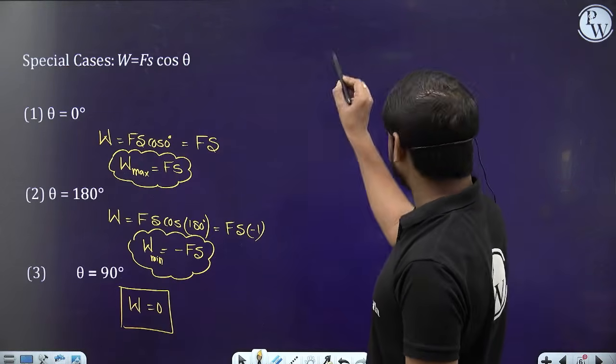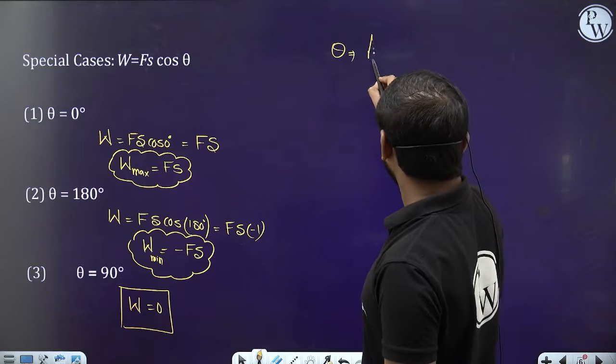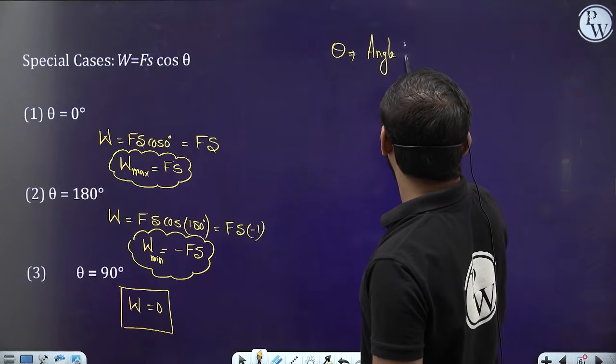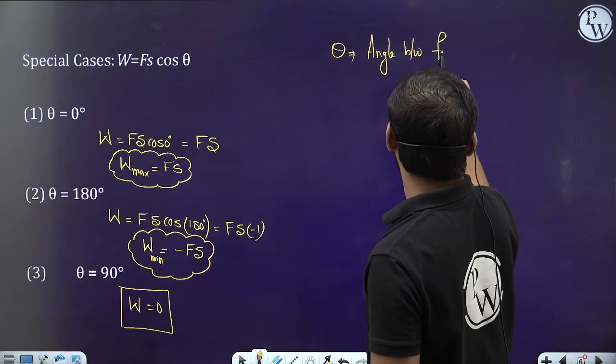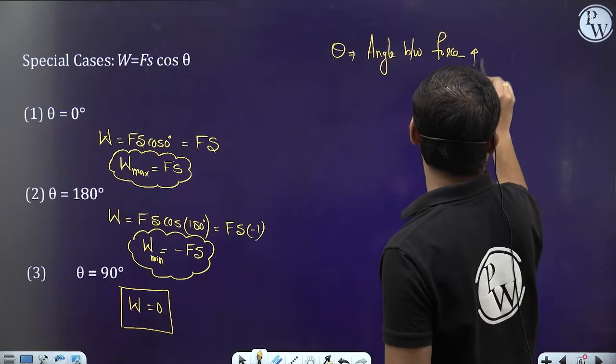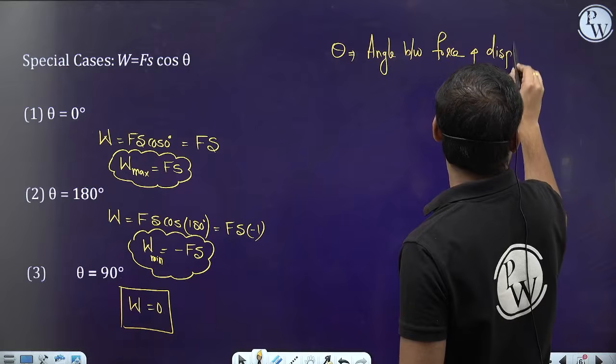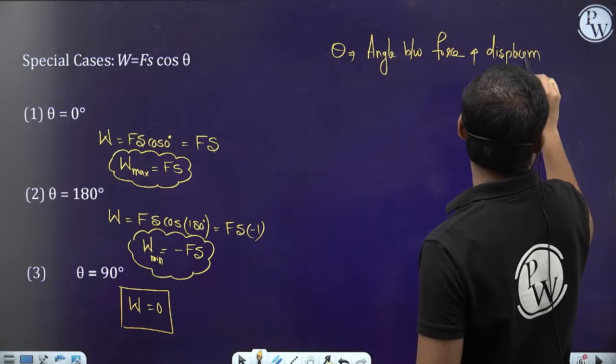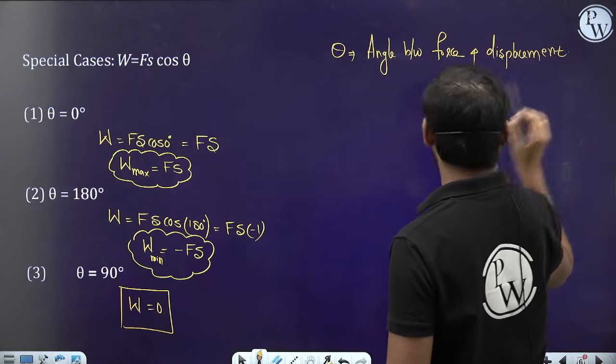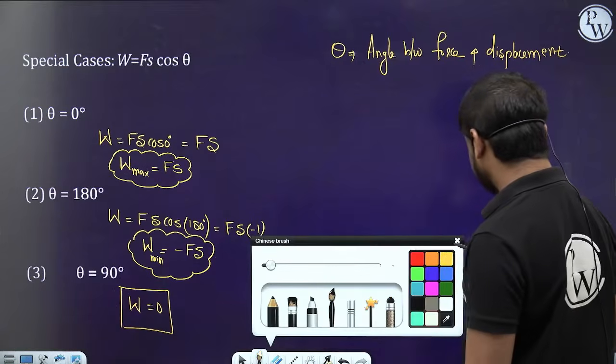So what is theta here? Theta is the angle between force and displacement. Theta is the angle between force and displacement. Clear, guys? Understood this part?